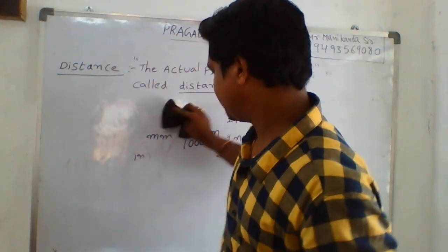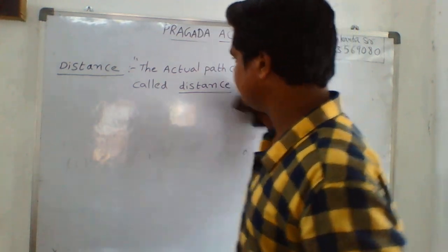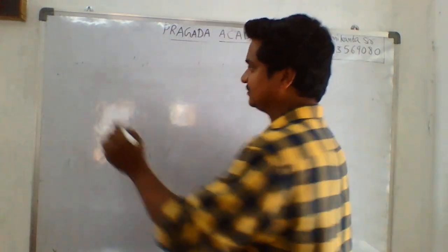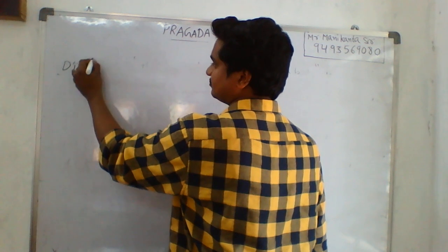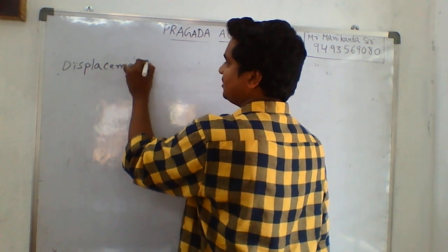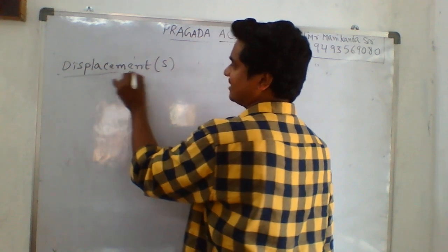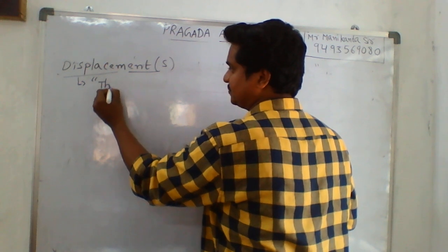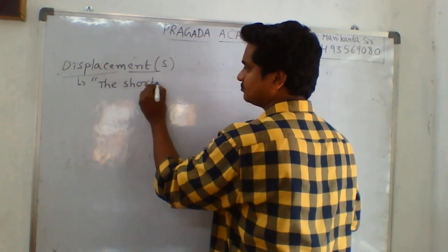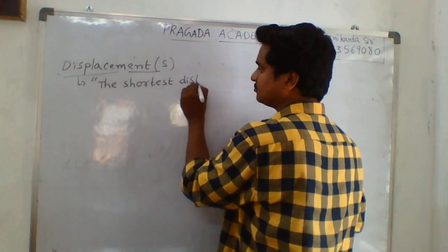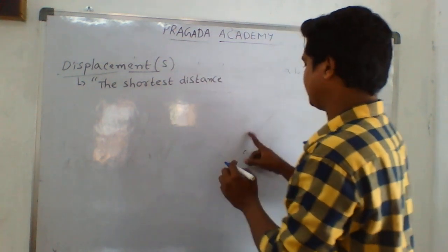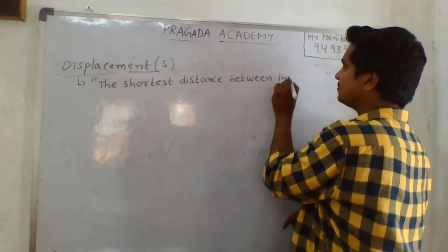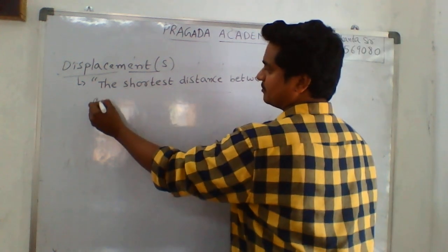Now, next, I want to explain displacement. The next term in kinematics is displacement. What is meant by displacement? Displacement I will represent here as S; sometimes we can also take X. So displacement is nothing but the shortest distance between the initial and final point.